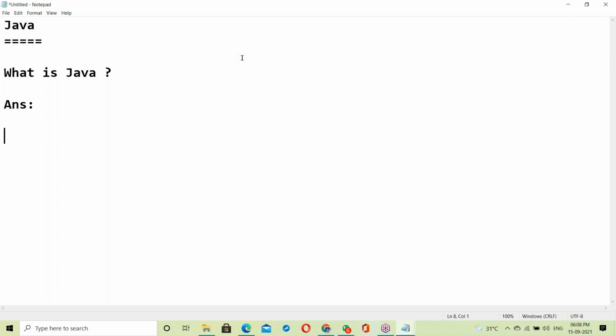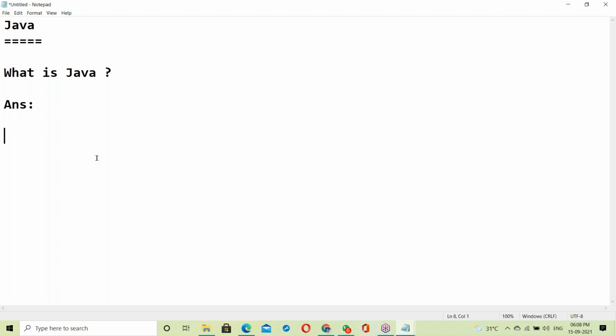Java is a programming language. Yes, anyone else? Yes, Aniket: an object-oriented language. Lalita: it's an OOPS language. Okay, so what is Java?